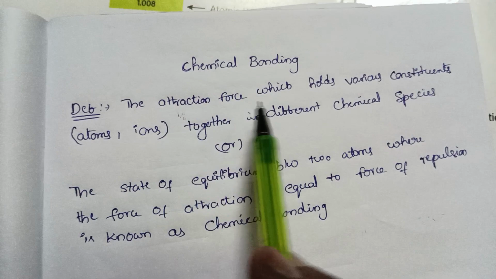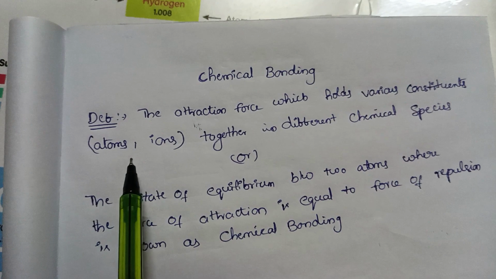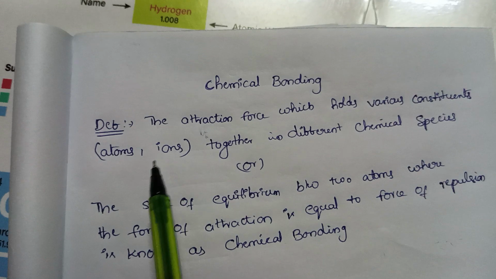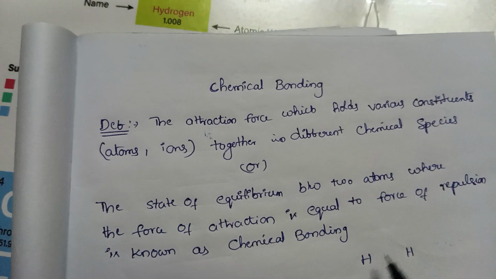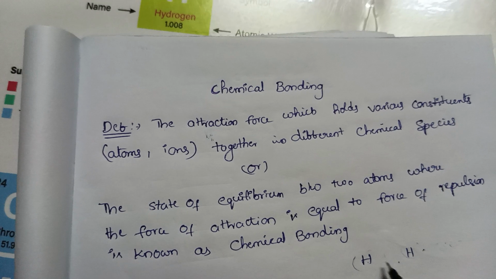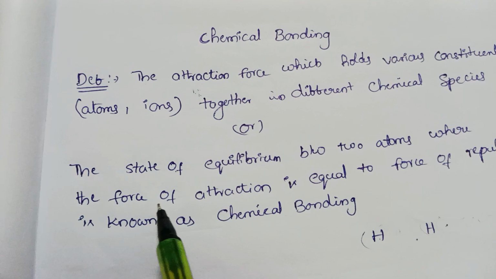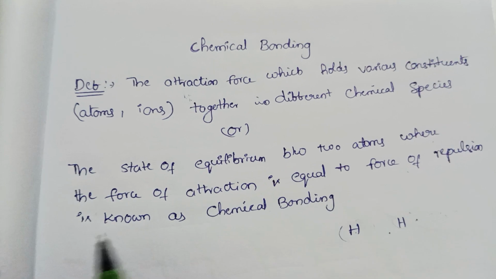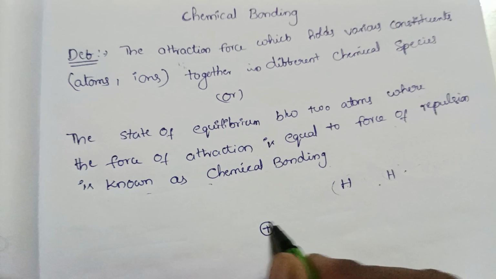Let's look at the definition of chemical bonding. The attraction force which holds various constituents, atoms or ions, together in different chemical species. Okay, different atoms, with the attraction force between these two atoms together, it forms a molecule. Or, the state of equilibrium between two atoms where the force of attraction is equal to the force of repulsion is known as chemical bonding.